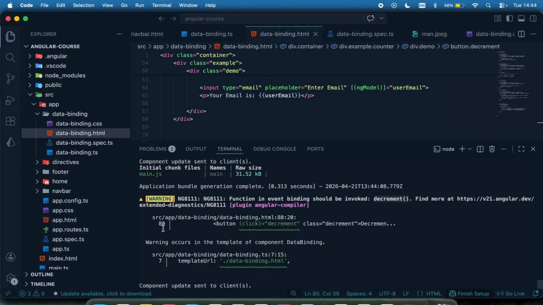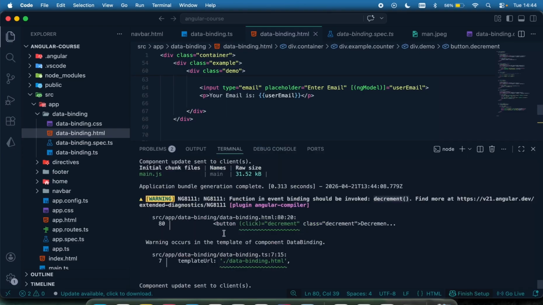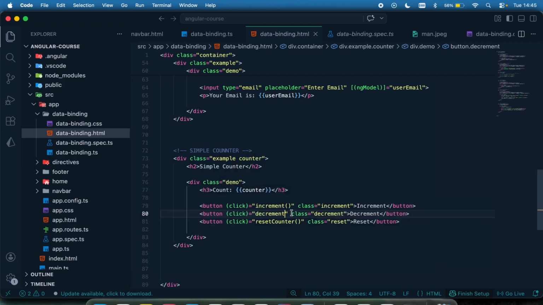Right here, you can see it's telling me that the error is coming from this right here. It's saying function in event binding, which means that an event binding should be invoked, which means that this is the right way to call it. It should be invoked, but it was not invoked. And then moving down, it gave us the line, which is number 80. We can see this is number 80 right here, which means this is where the problem is. It's saying this is what you didn't invoke, and you should invoke it like this, but this is what you have right here.